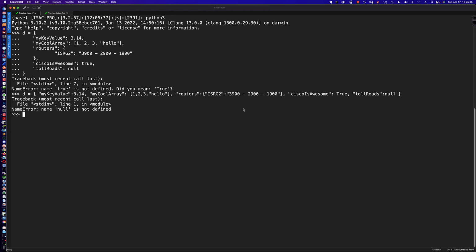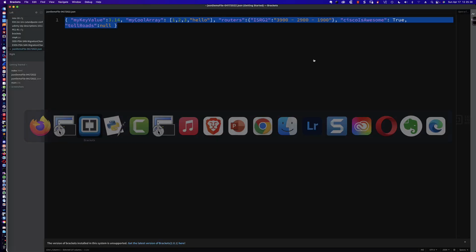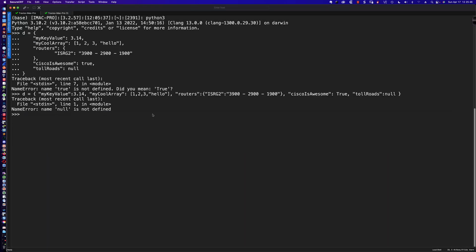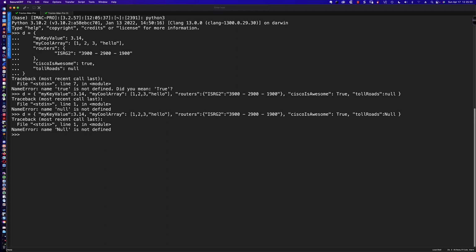Well, what if we were to make that a capital N? Is that going to make a difference? Let's grab all that information, go back here, and we'll say D, and then paste everything in. We'll hit enter, and it says name error, name null not defined.